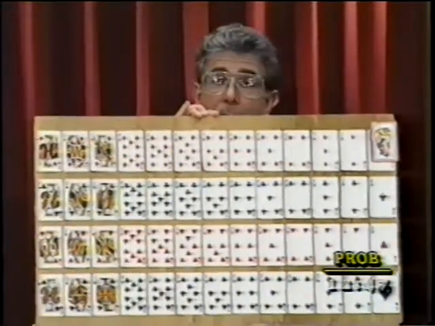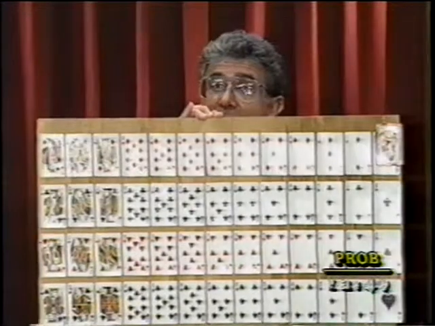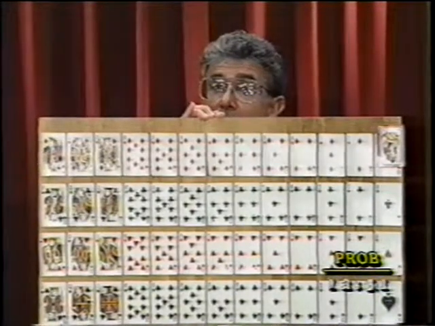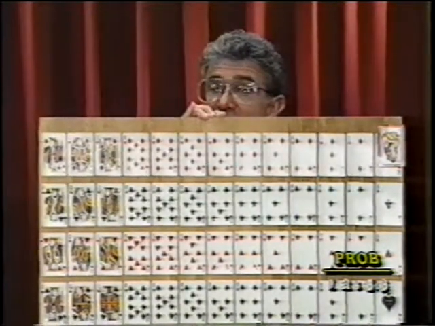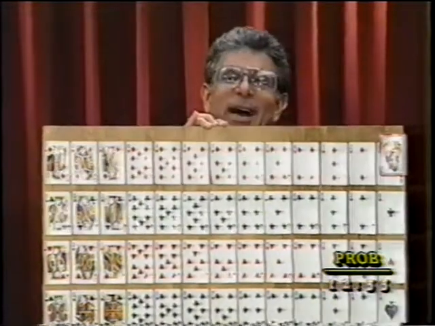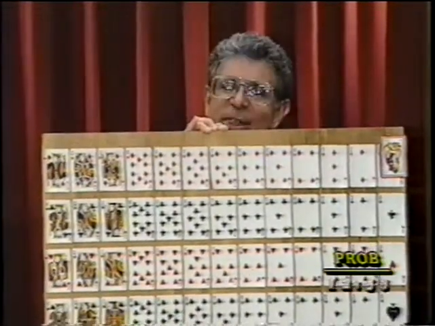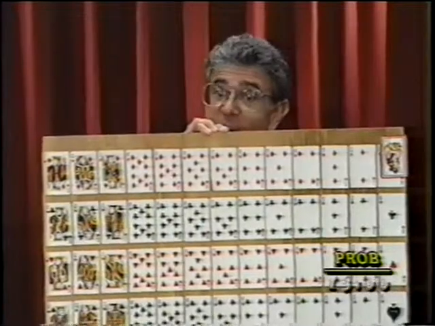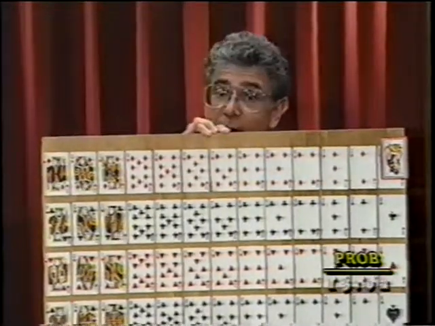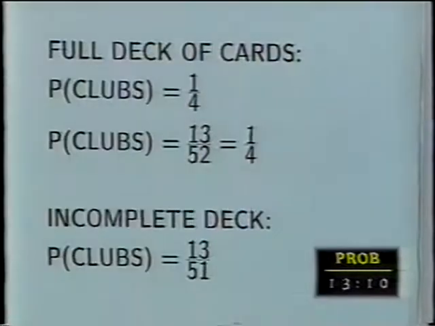There are 12 spades and 13 clubs, hearts, and diamonds. There are only 3 aces, but there are 4 of each of the other kinds. Okay? If that were the case, then what is the probability of clubs?